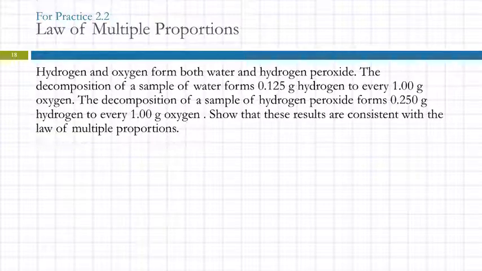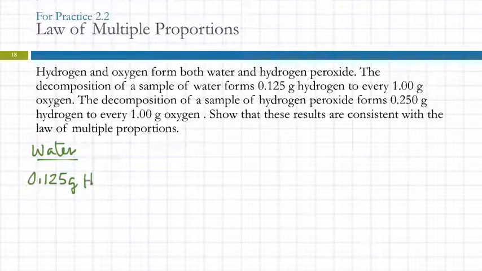So here's an example of a problem like that. Hydrogen and oxygen form both water and hydrogen peroxide. The decomposition of a sample of water forms 0.125 grams of hydrogen for every 1 gram of oxygen. So let's write that down. We've got water, and we're getting 0.125 grams of hydrogen for every 1 gram of oxygen.